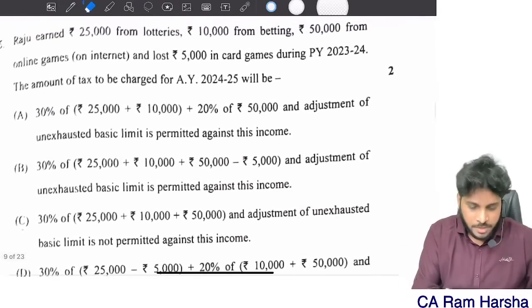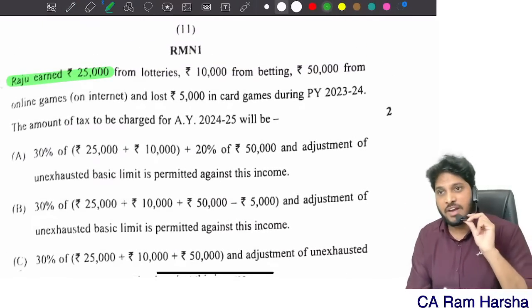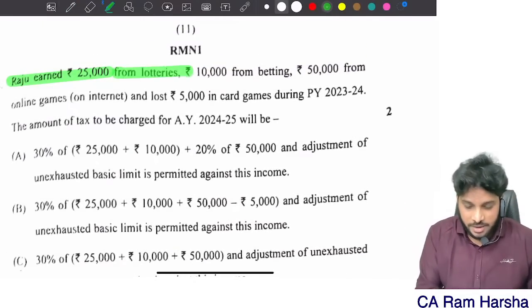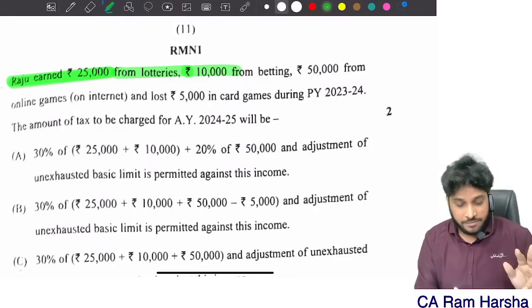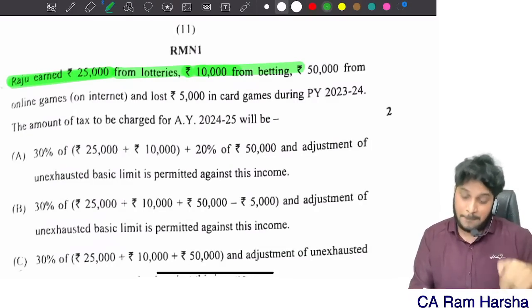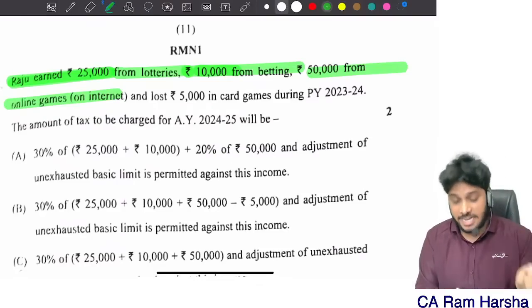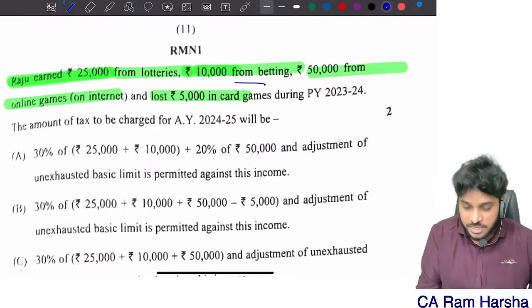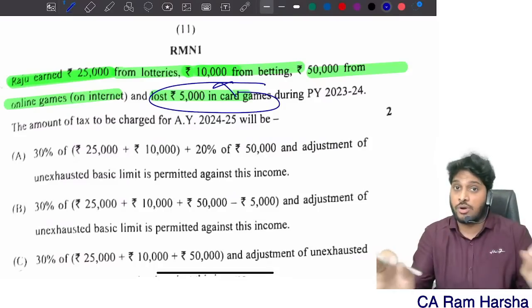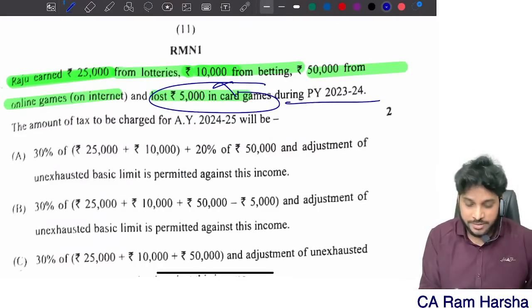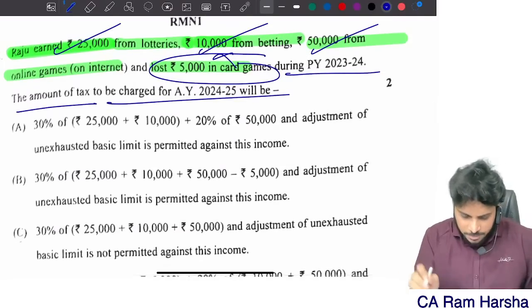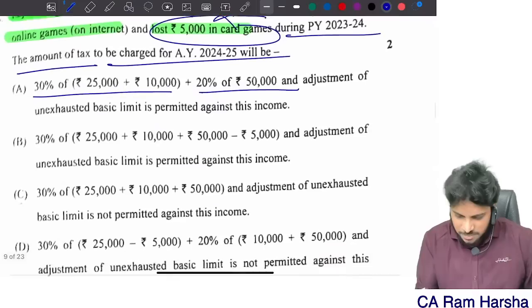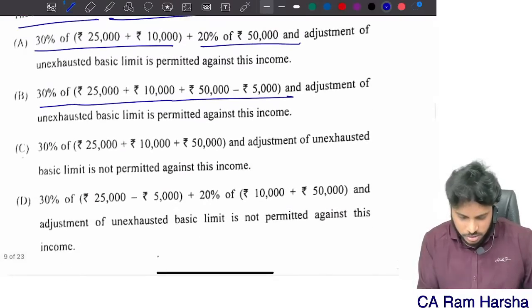Next. Raju earned 25,000 from lotteries, 10,000 from betting, 50,000 from online games, and lost 5,000 in card games. Any loss in betting income you have to ignore; you should not consider it. During the year 23-24, the amount of tax to be charged: 30%. So 30%, 20% wrong, 30% wrong.